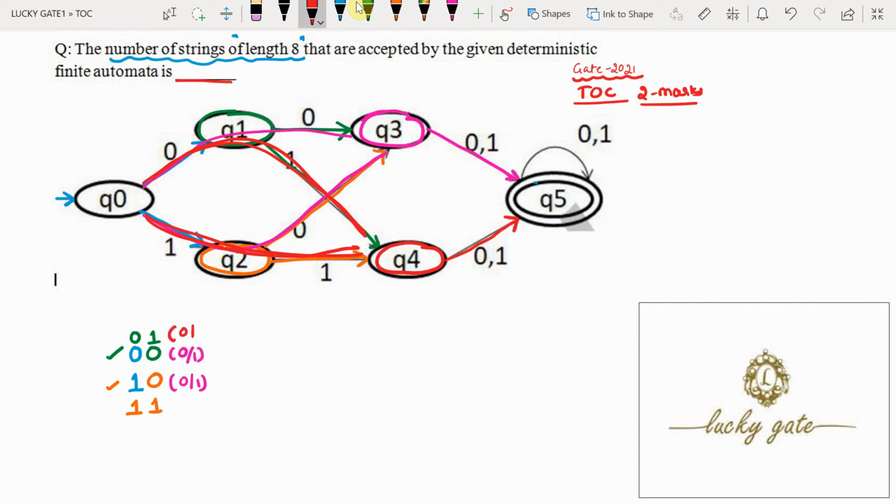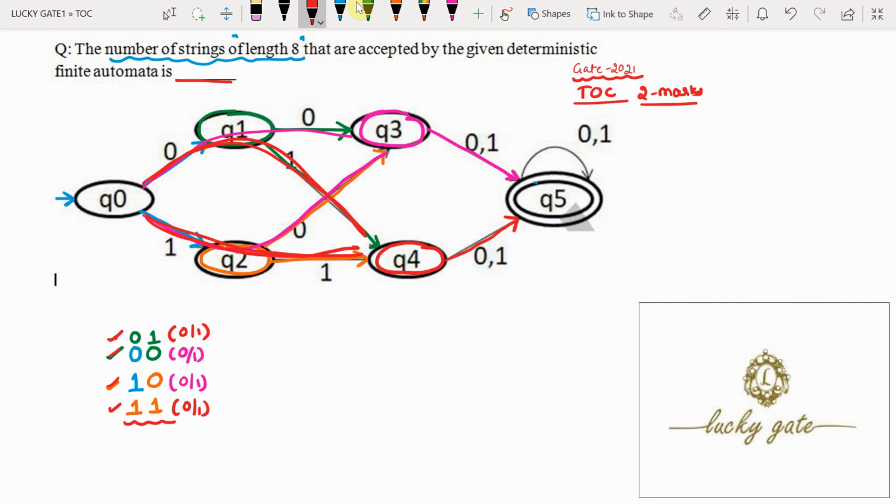With this, what we understand is that this deterministic finite automata is going to accept the set of strings that start with 0 0, 0 1, 1 0 or 1 1. Okay, these are the possibilities.